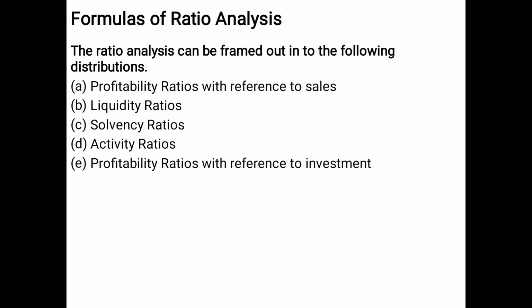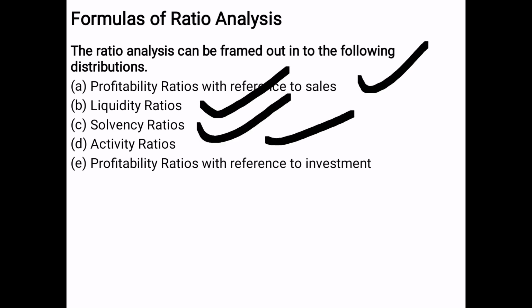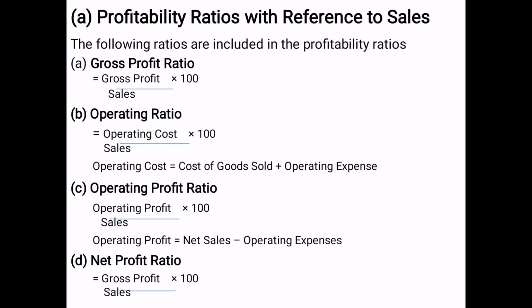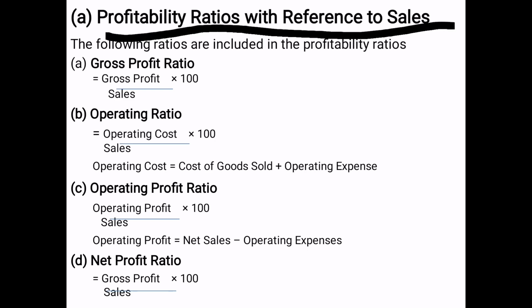So, after the basic theories, let us look at the different formulas of ratios. First, profitability ratios with reference to sales, then liquidity ratios, solvency ratios, activity ratios, and profitability ratios with reference to investment. So, these are the 5 categories of ratios. Let us go with the profitability ratios with reference to sales first. Here sub-classifications are given.